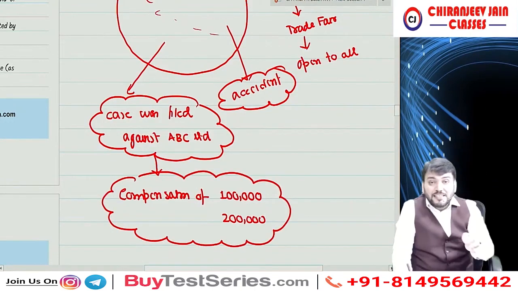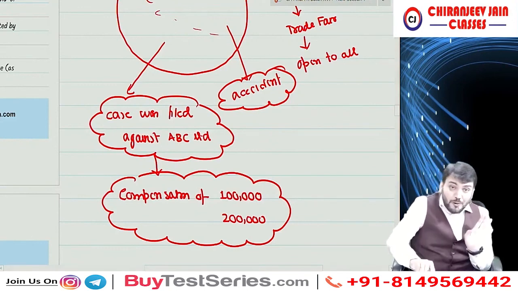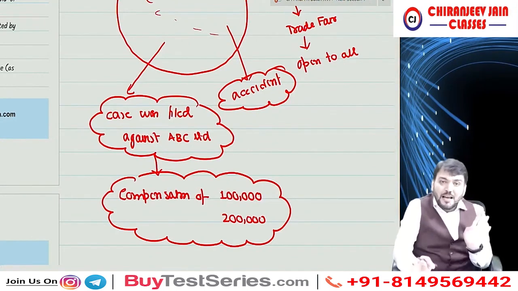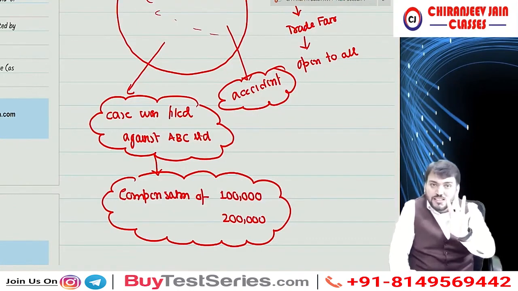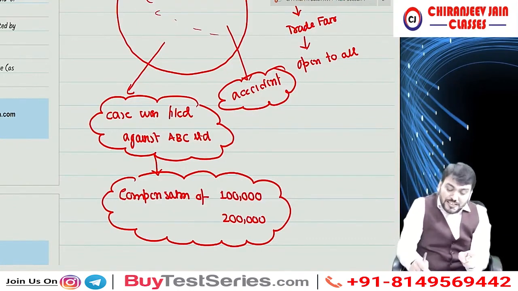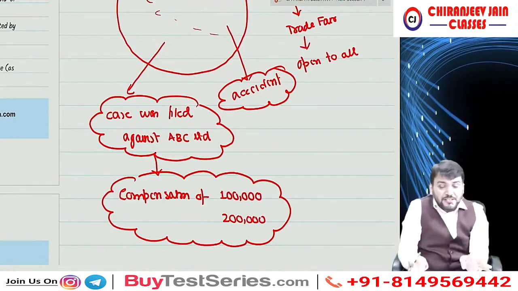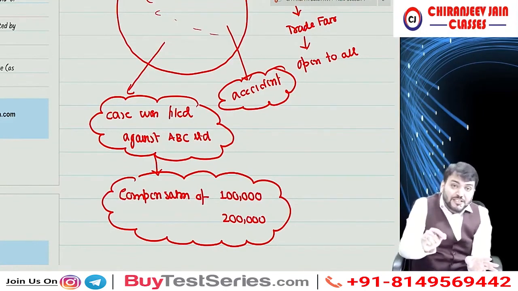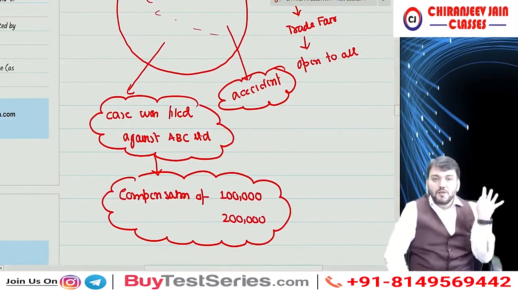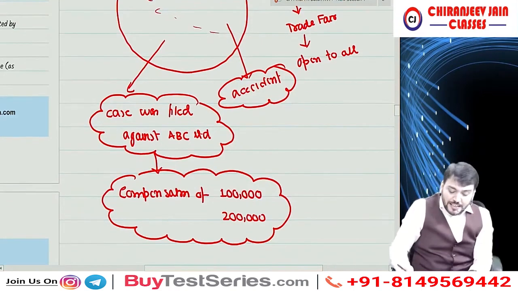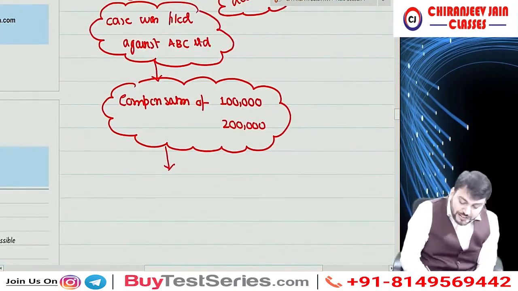Can I say there is a present obligation arising from past event? And can I say outflow of resource is also probable and reliable estimation can be made? Means all the three conditions are satisfied, because in this case there is a higher chance that the case will be decided against ABC Limited as per the information prevailing on that particular date. Are you able to understand? So all the three conditions are satisfied.